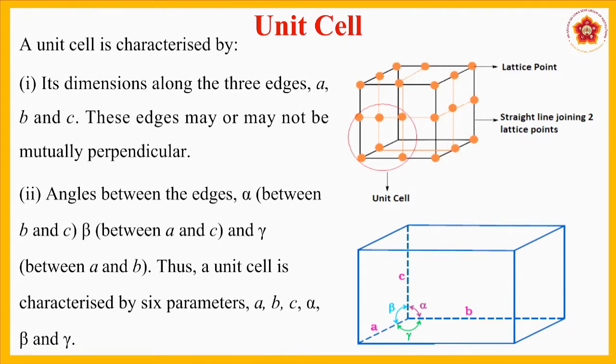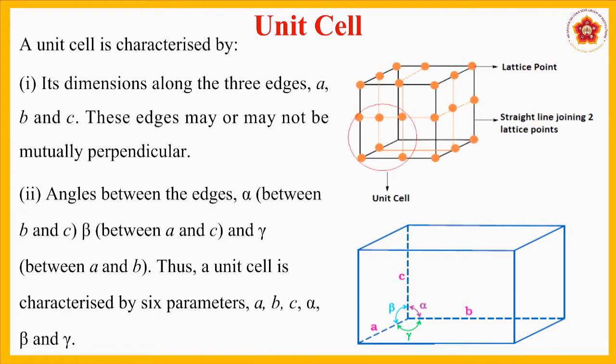The second point is the angles between the edges: alpha between B and C, beta between A and C, and gamma between A and B. Thus, a unit cell is characterized by 6 parameters, that is A, B, C, and the angles alpha, beta and gamma.